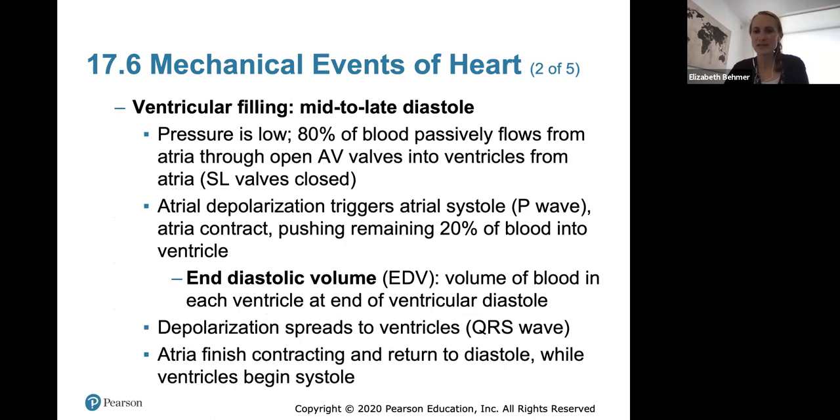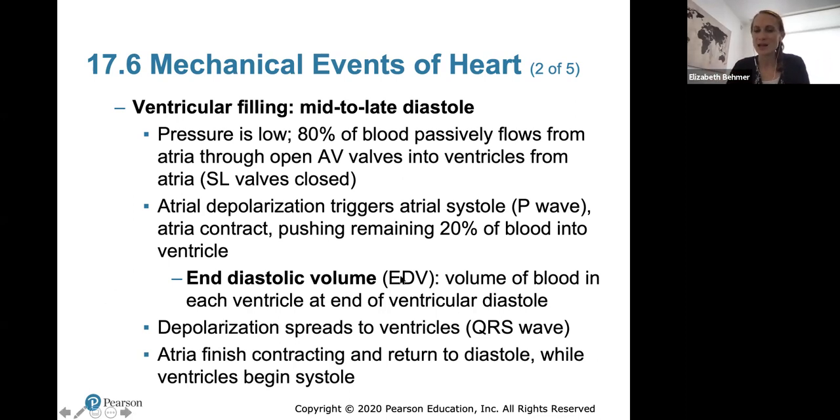So ventricular filling is mid to late diastole, so kind of the relaxation. This is where the pressure is low. About 80% of blood passively flows from the atria through open AV valves into the ventricles. Our semilunar valves are closed at this point because no blood is being ejected. Atrial depolarization will trigger atrial systole, which is the P wave, making the atria contract and squeezing the remaining 20% of the blood into the ventricle.